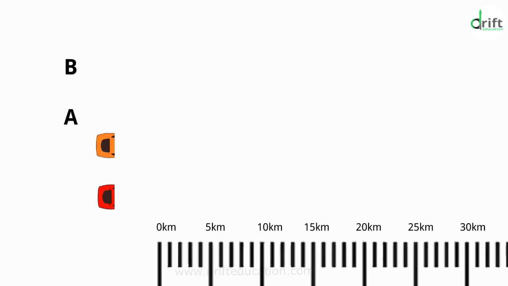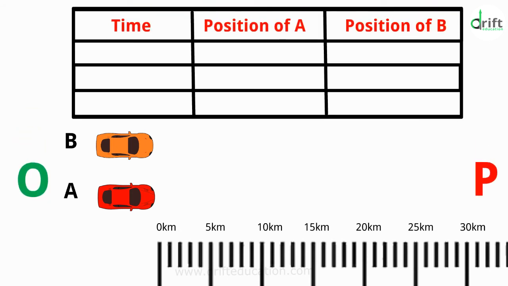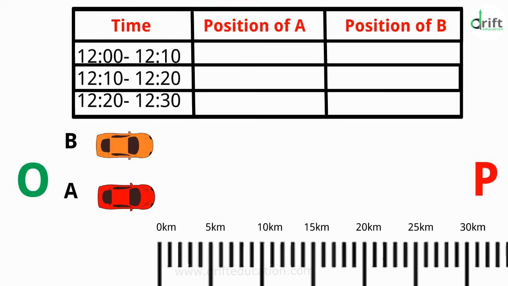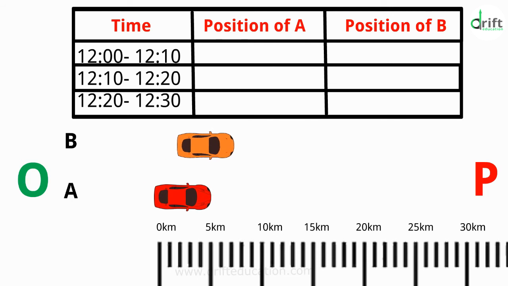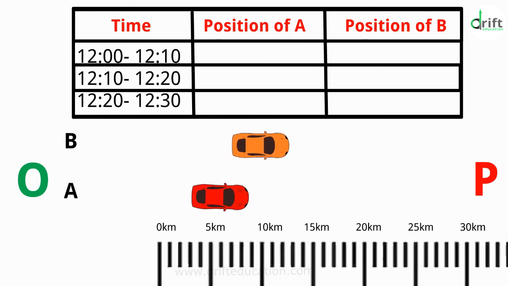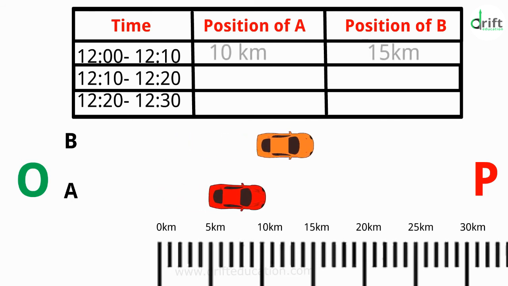Now, let us consider two cars A and B. Both the cars started their journey from the point O at 12 p.m. and want to reach point P, which is 30 km away from O. From 12 pm to 12:10 pm, car A travels 10 km, whereas car B travels 15 km.